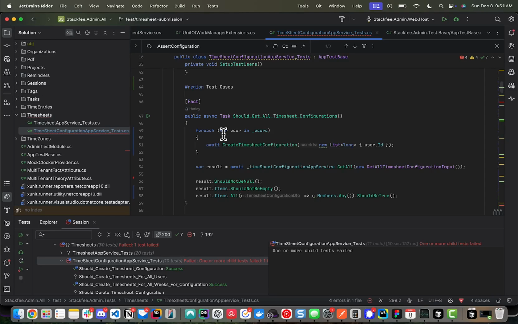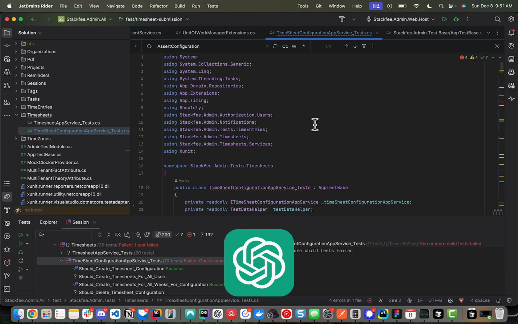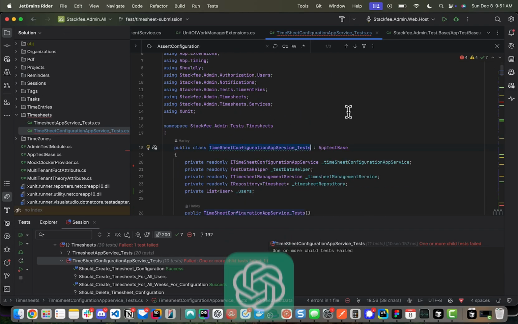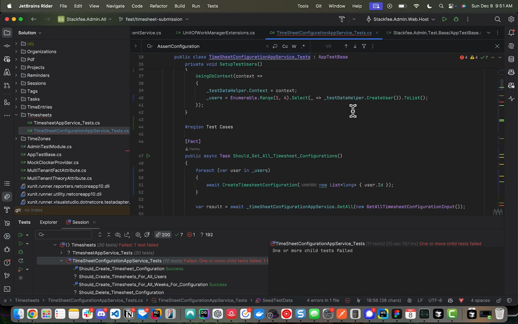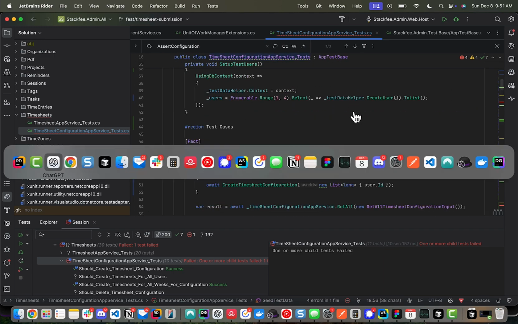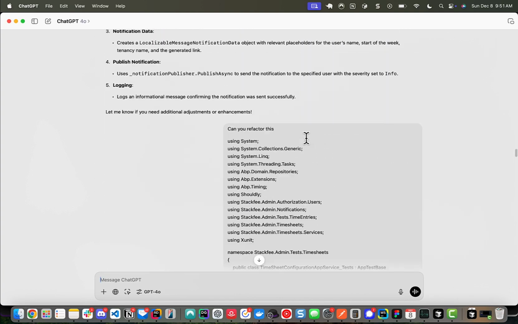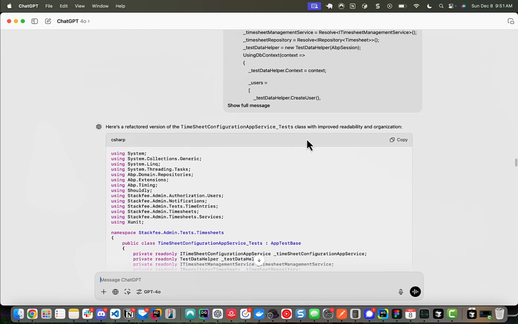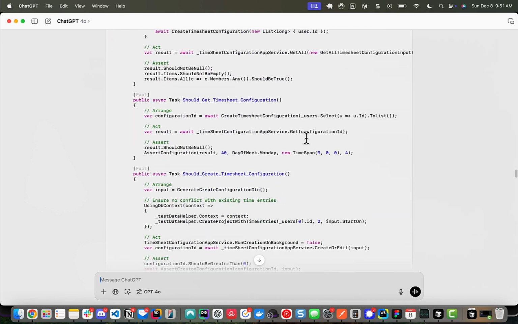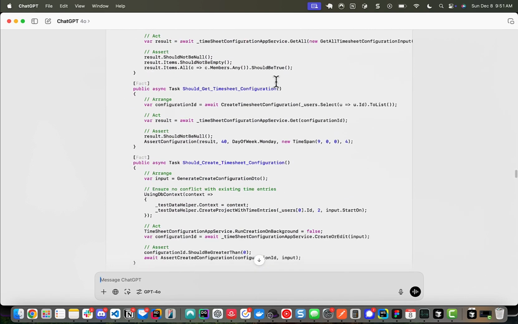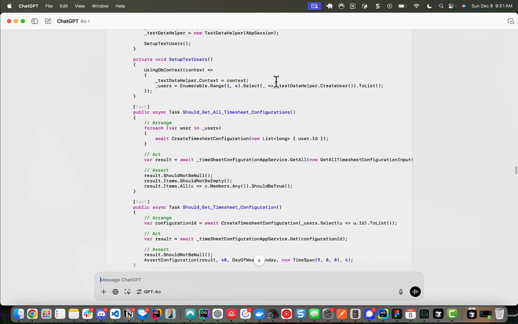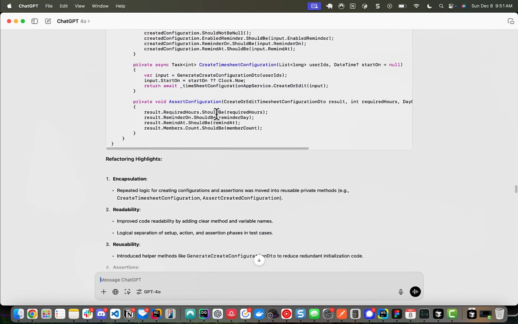So I was using ChatGPT to try and refactor this test class that I have with a bunch of tests. And yeah, it just did a horrible job. So the first time I asked it to basically refactor this, right? And what it did is it just literally removed tests from my test class. So it just gave me 5 tests and I had more than that.